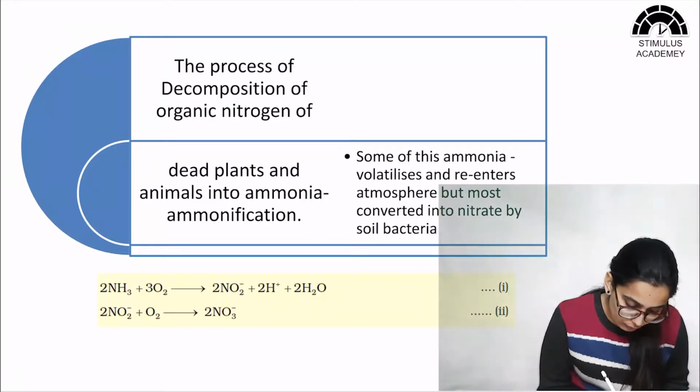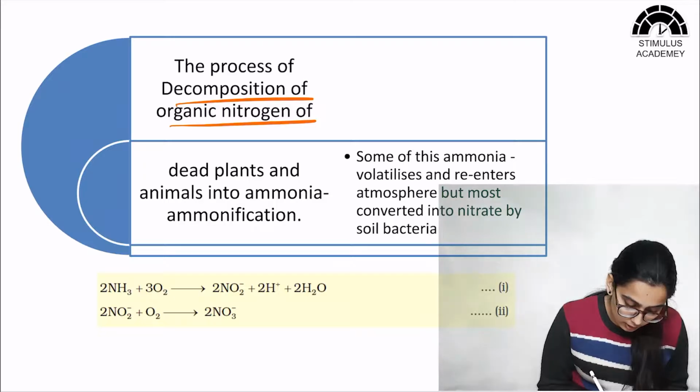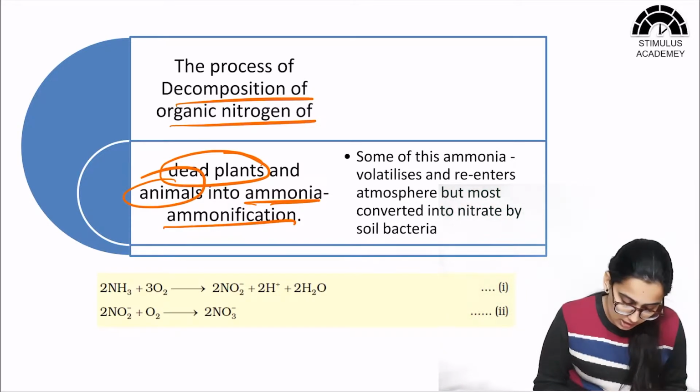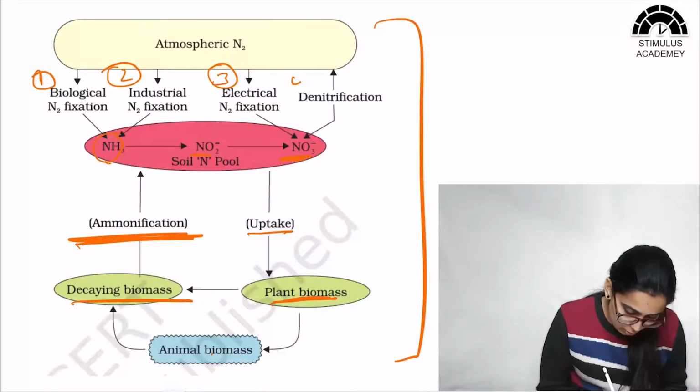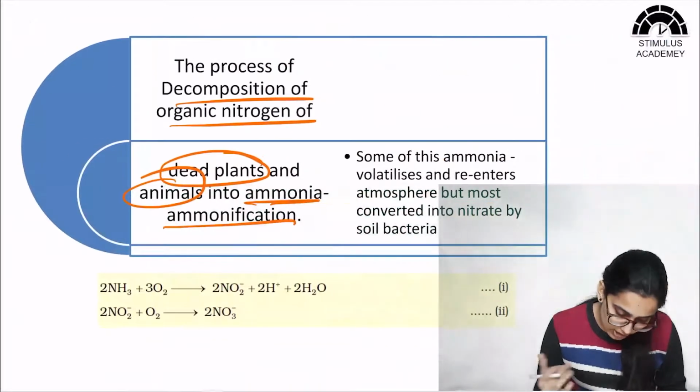Now, the process of decomposition of organic nitrogen, that is the biomass, which is through dead plants and animals, into ammonia, is known as ammonification. As we saw in the picture, this was ammonification, that is decaying of the biomass and release of ammonia. It is known as ammonification.